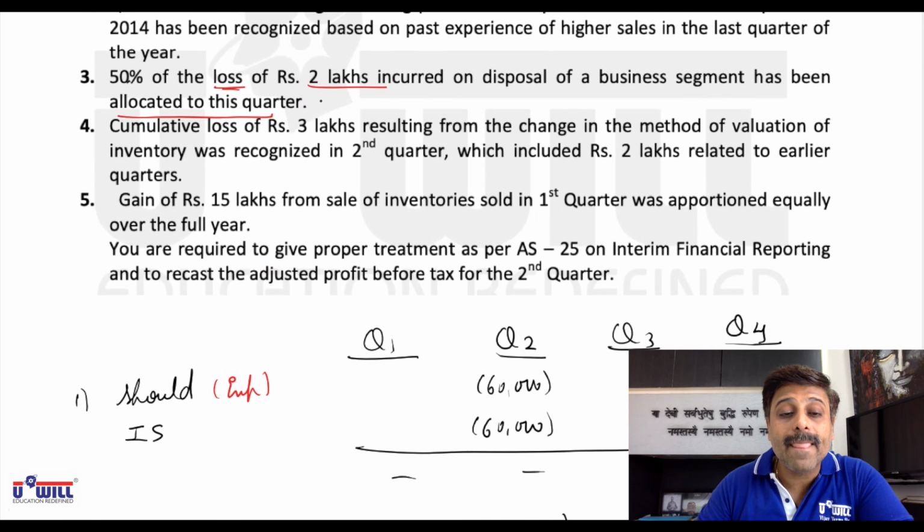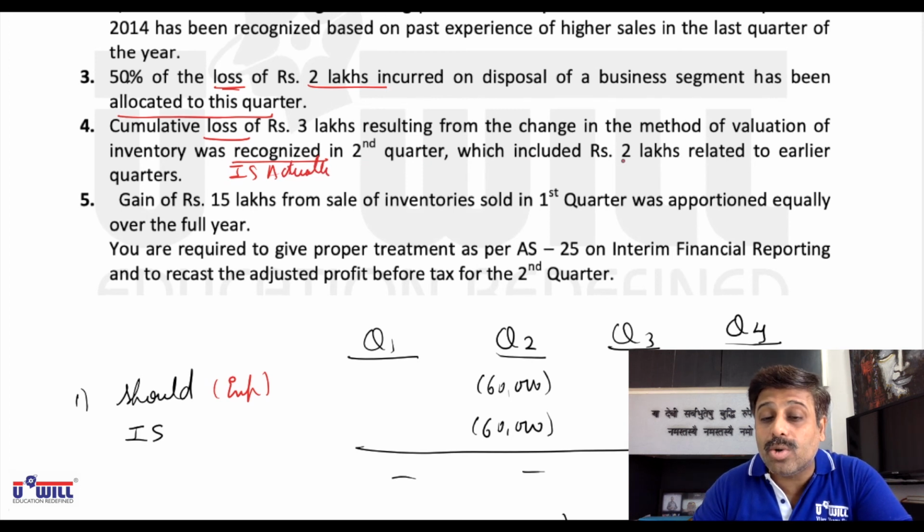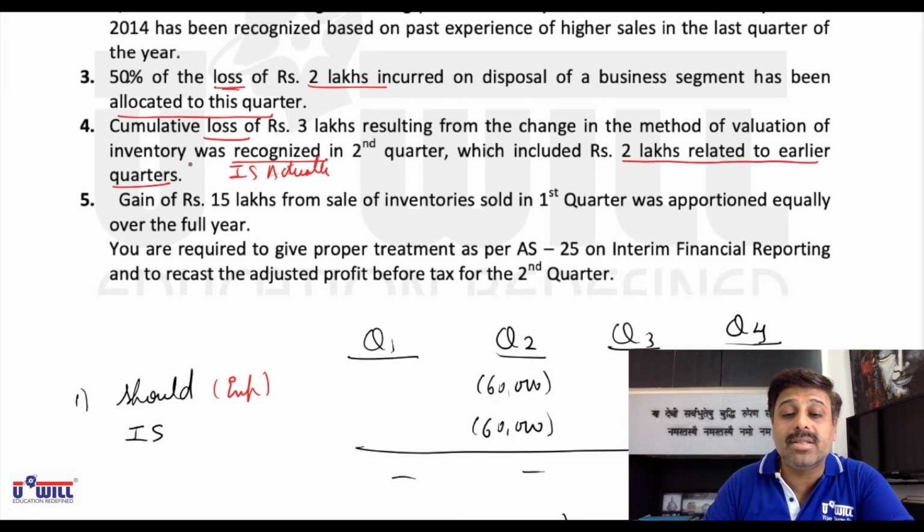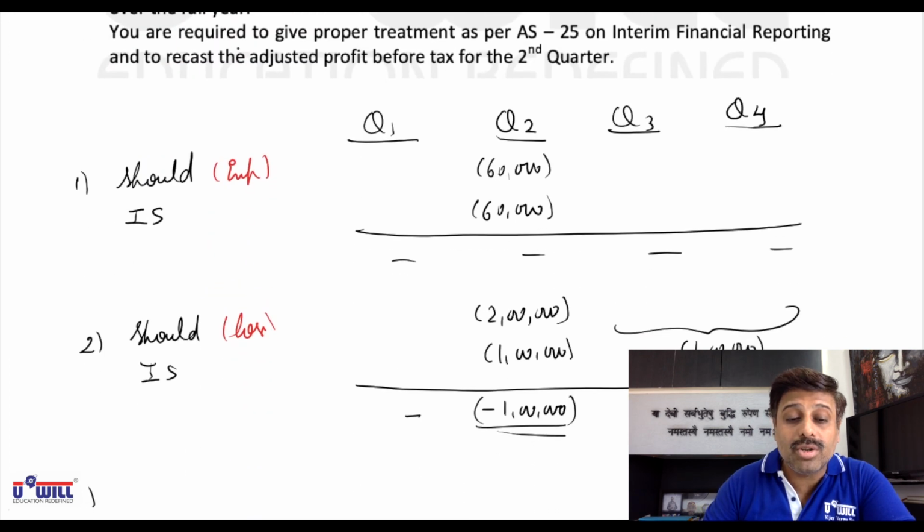Third one. Cumulative loss, again it's a loss, of 3 lakhs resulting from the change in method of valuation of inventory was recognized. What did I tell you? Recognized means it is actually taken in the second quarter. But which includes 2 lakhs related to earlier quarters. Means what should have been done?